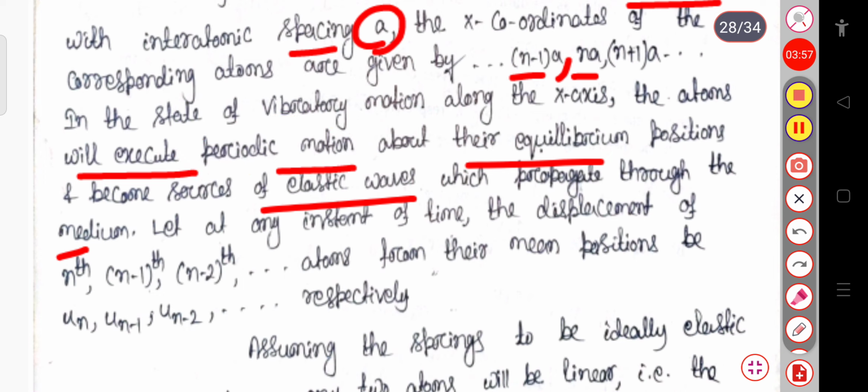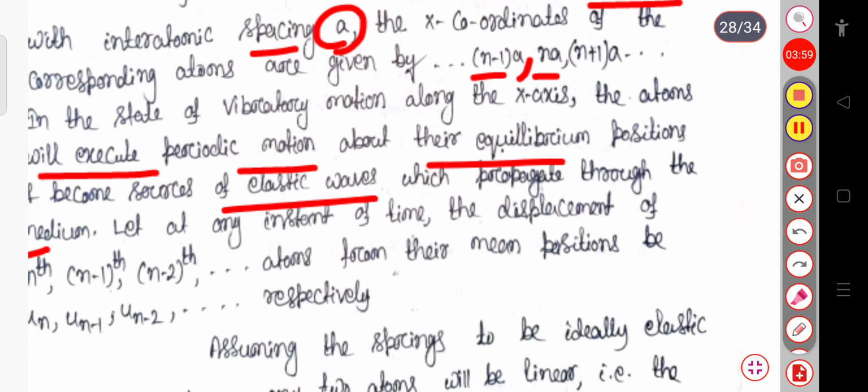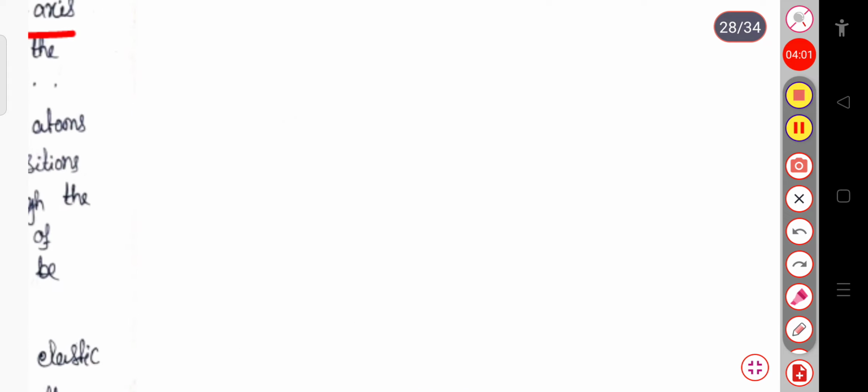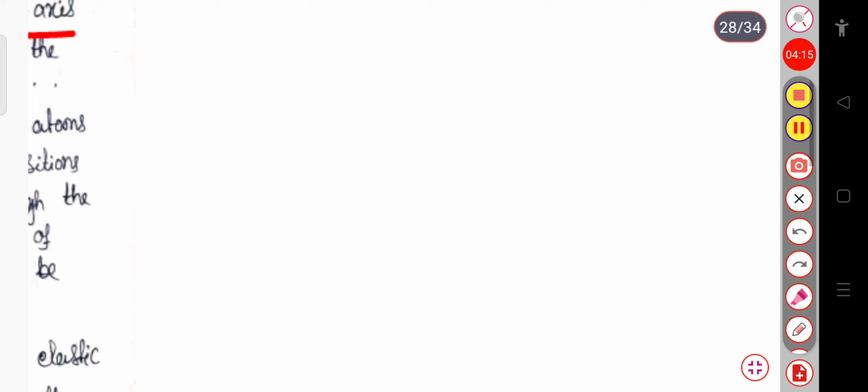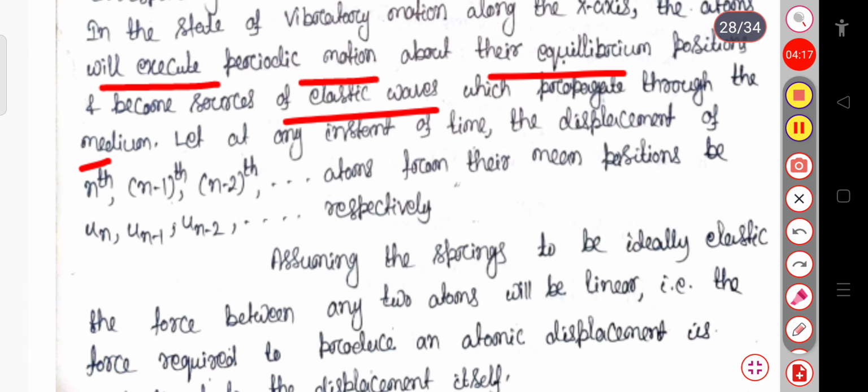When the vibration starts because of any thermal agitation or any other reason, the atoms execute periodic motion about their equilibrium position. In the previous lecture I told you that in case of electromagnetic radiation we considered the photon, but in case of sound waves we considered phonons, and we have already discussed the difference between photons and phonons. Now here we will see in detail.